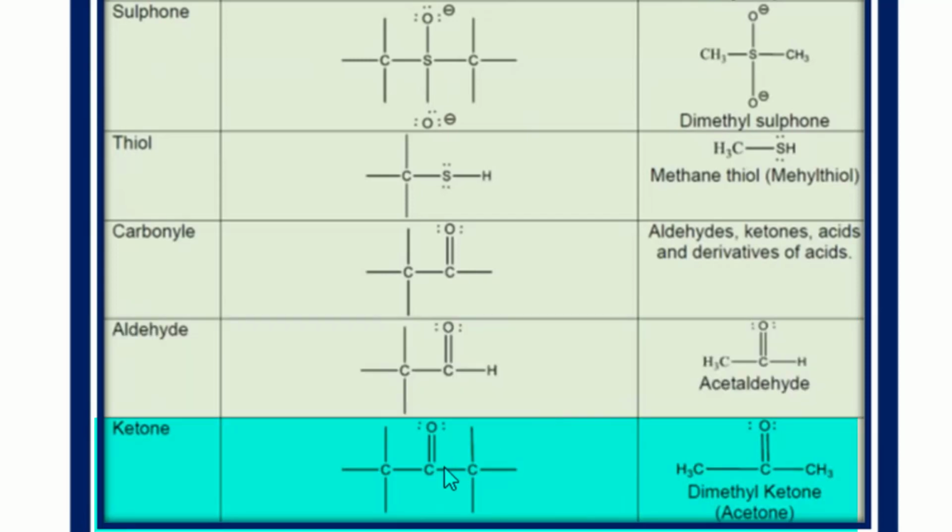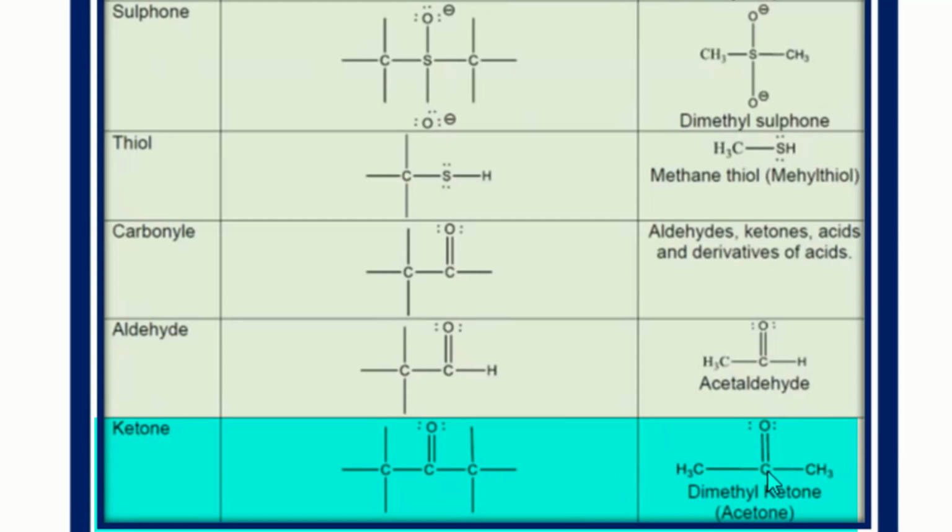If on the other side of the carbonyl there is also carbon, so on both sides of the carbonyl we have carbons, this is the simplest representation. When on both sides of the carbonyl we have carbons, that is called the ketone.